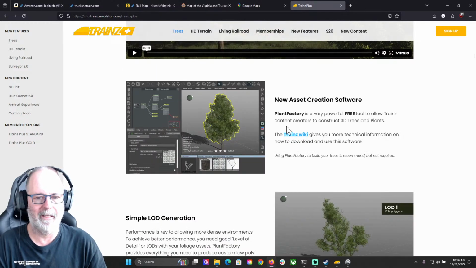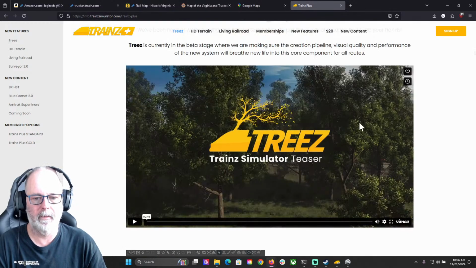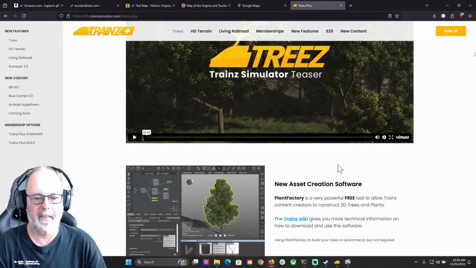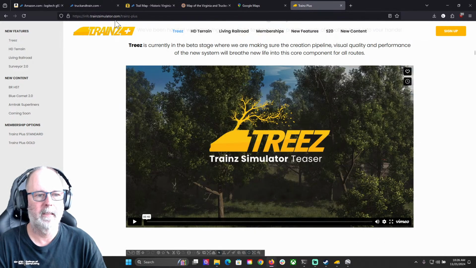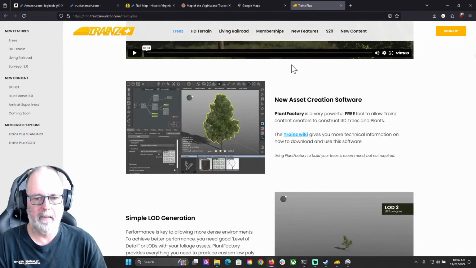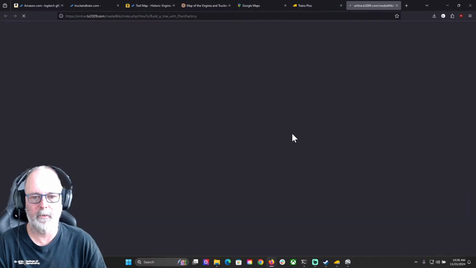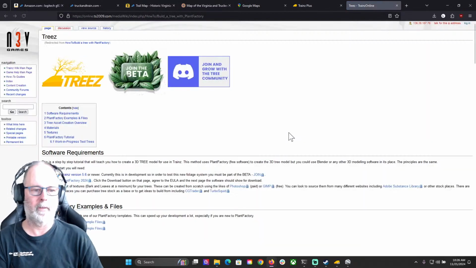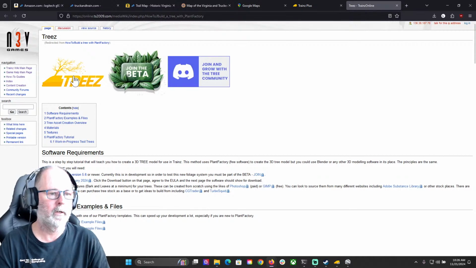So it's actually called Plant Factory. So trees is just being kind of cute. Train simulator teaser. Okay, I get it now. I thought trees was the name of the product, because it says trees is currently in a beta stage, right? Trainz Wiki gives more technical information on how to download and use the software. That's Plant Factory though, not trees. Oh, here's trees.